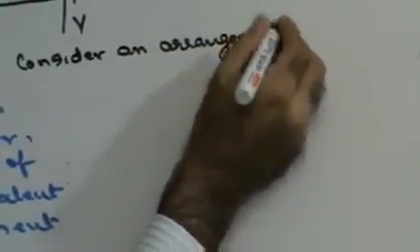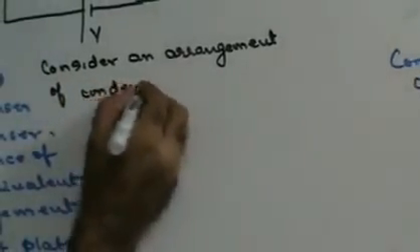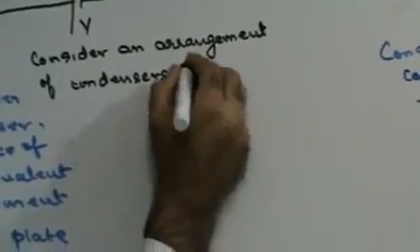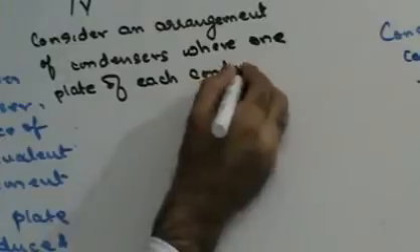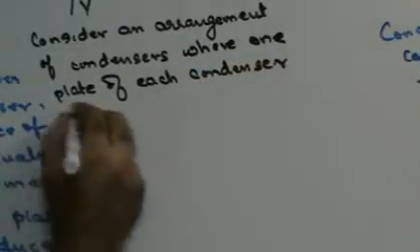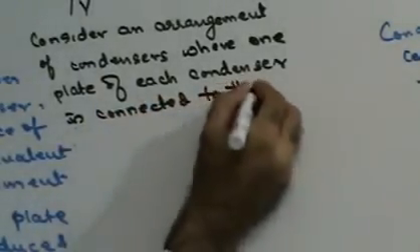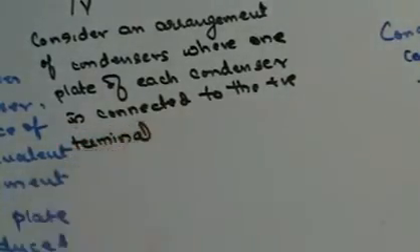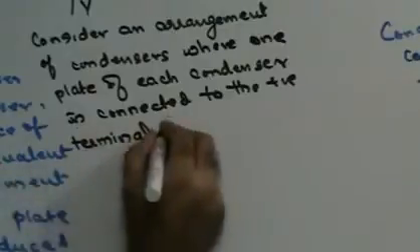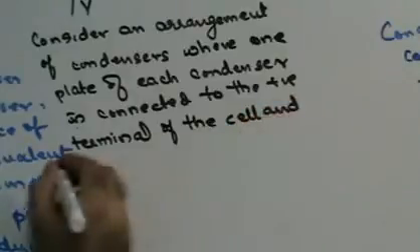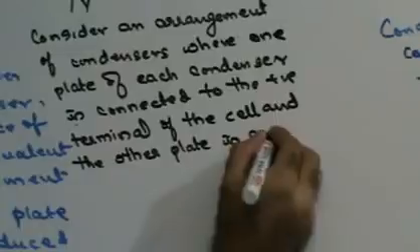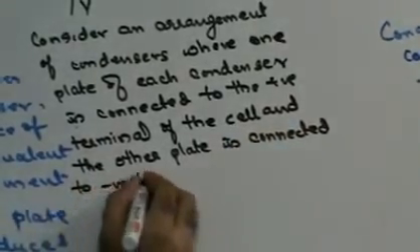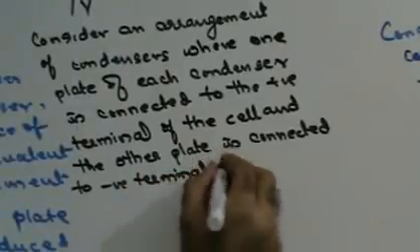Consider an arrangement of condensers where one plate of each condenser is connected to the positive terminal of the cell and the other plate is connected to the negative terminal of the cell.